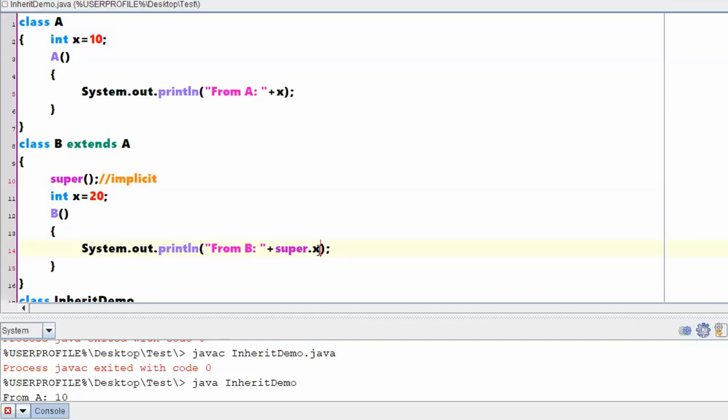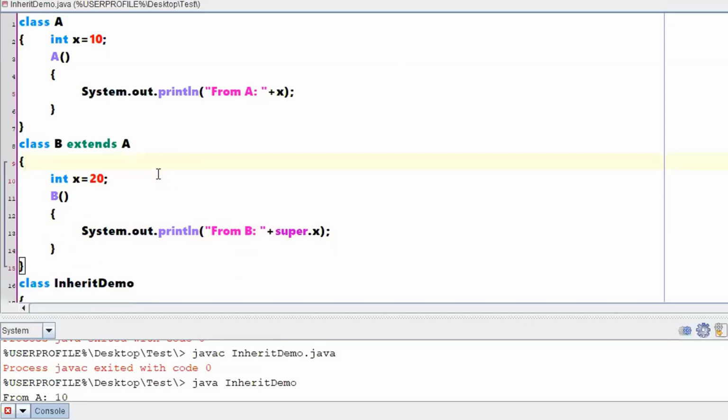Can I slightly modify the program if you are comfortable with these things? Sir, yes. Can you explain again this super? Again super. Okay. First be clear with the normal super keyword, then we will go with the super constructor. Okay. So what I'm saying is... I could not understand that implicit part. Okay. Right.